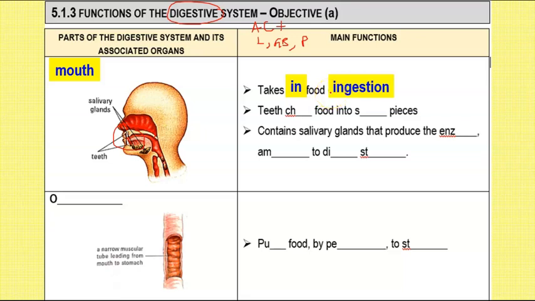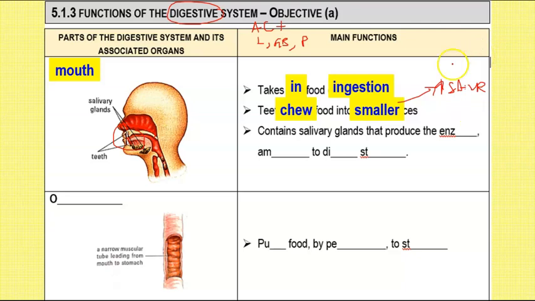And you have your teeth. What do your teeth do? Your teeth will actually chew the food into, very good, smaller pieces. Now remember, what's the purpose of these smaller pieces? You want to increase surface area to volume ratio. So you want to make the food from very big to very, very small. Now you might be saying, Miss Lee, is all the starch going to be digested to glucose here? No, because your bread is still bread, but there are smaller pieces of bread. So chewing the food is not a chemical reaction. It is a physical process.